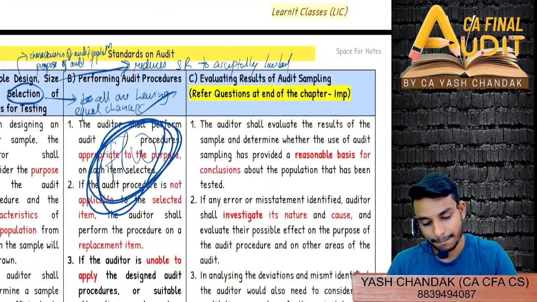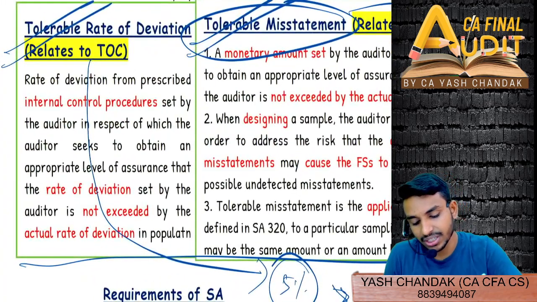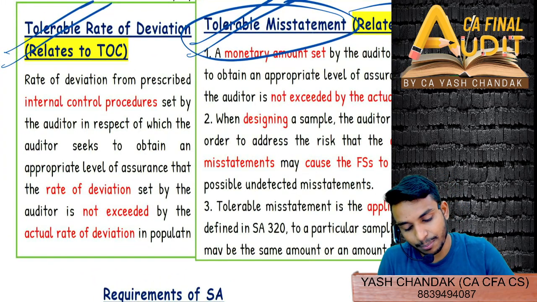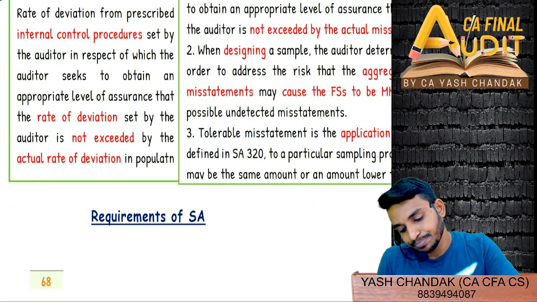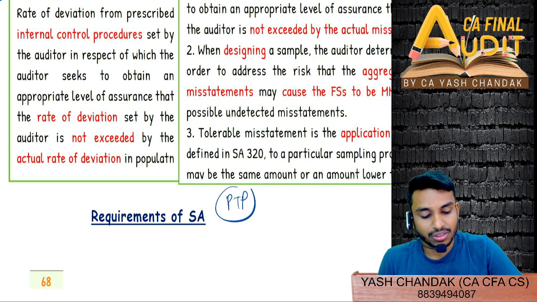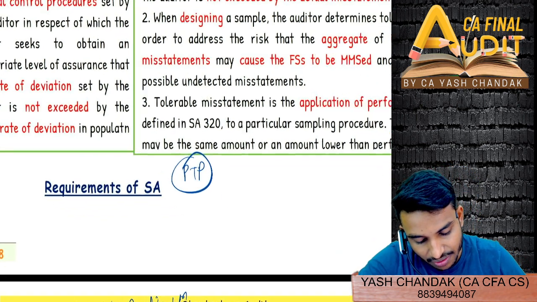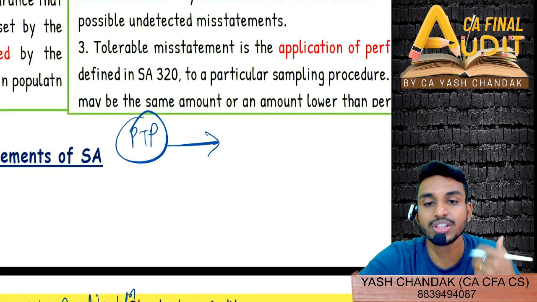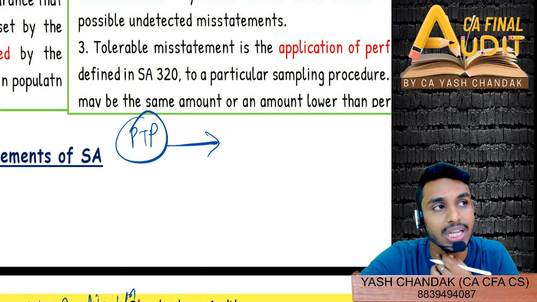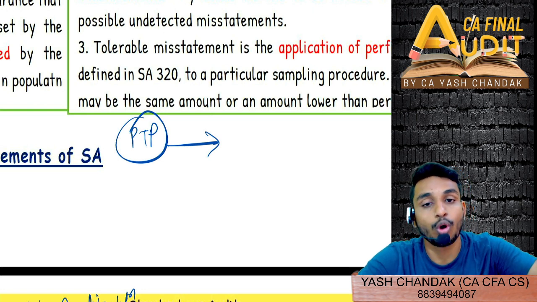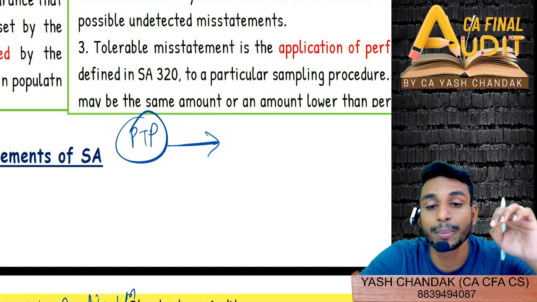So, can you please explain again the tolerable rate of deviation? Tolerable rate of deviation is something that, suppose, example I'll give you, the P2P process. Do you remember the P2P process? Procure to pay process, right? There we started with doing sampling, and I told you it's kind of a mini audit only. Whenever we are performing test of control testing, it's kind of a mini audit where we try to get all the audit evidences and check accordingly whether the controls are operating effectively or not.